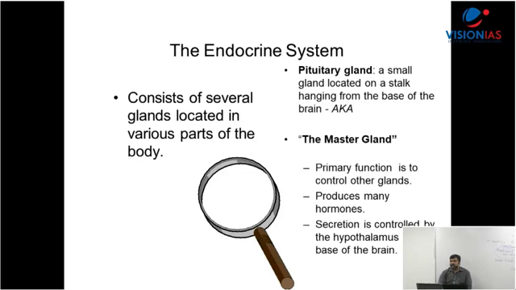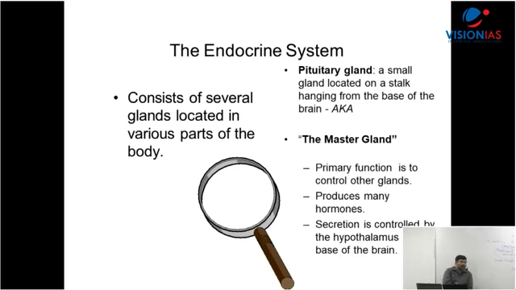Many times the question comes: which is the master gland? Pituitary. Now, the pituitary gland is at the base of the brain, and it is said to be the master gland because it secretes hormones which control other kinds of hormones. That's why it's called the master gland.